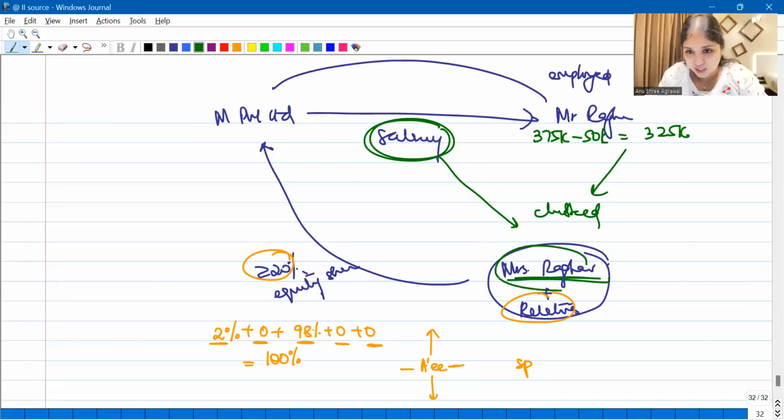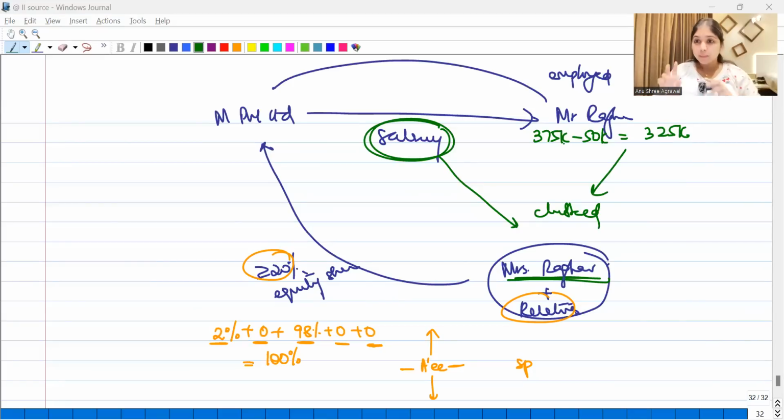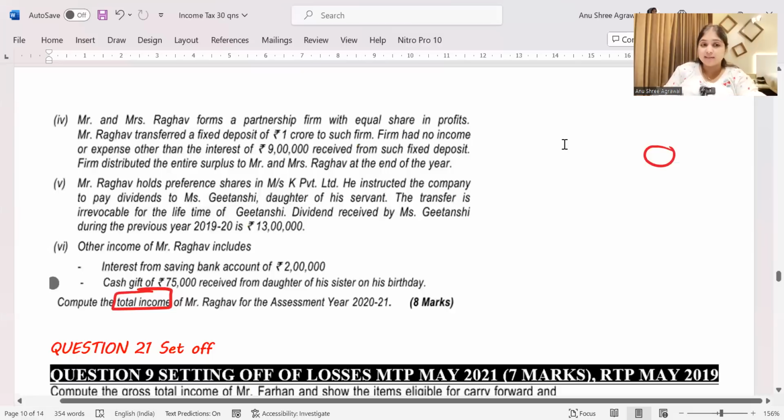Mrs. Raghav, guys, she and her relatives put together have at least 20% equity shares in this entity. In the same entity, her spouse is employed without any professional or technical qualifications. Now, whatever salary income he has earned will be clubbed with Mrs. Raghav's income. Because I'm clubbing it with Mrs. Raghav's income, will it be taxed in Mr. Raghav's total income? No, it will not. So therefore, in Mr. Raghav's total income calculation, I'm not going to consider that number. Then look at the next adjustment.